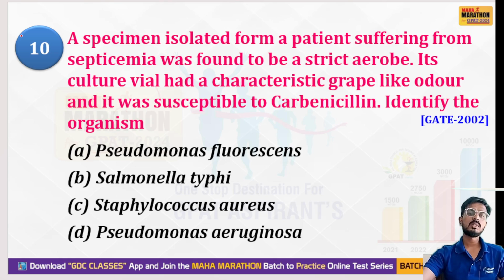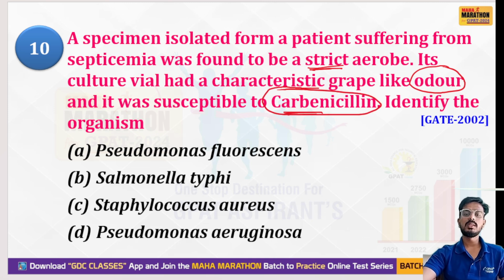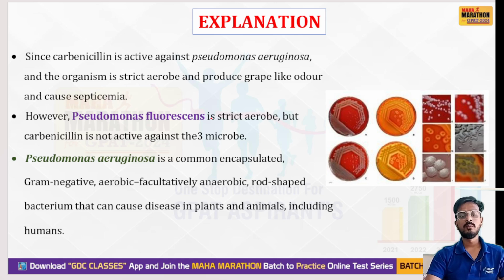Next question is saying that a specimen is isolated from a patient suffering from septicemia and was found to be strict aerobic. Okay, this is an aerobic microorganism. Its culture had a characteristic grape-like odor and was susceptible to carbenicillin. So that culture media has an odor, and this is susceptible to carbenicillin. Okay, that is penicillin sensitive. What is this microorganism? So options are Pseudomonas fluorescens, Salmonella typhi, Staphylococcus aureus, or Pseudomonas aeruginosa. Here the right option will be Pseudomonas aeruginosa.